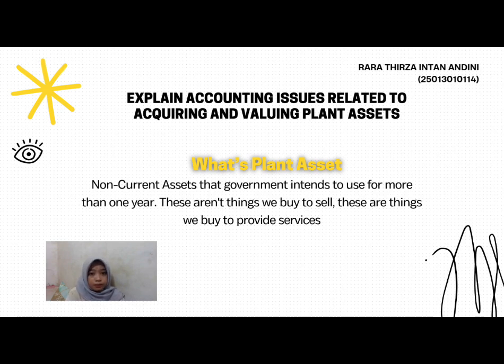So what is a plant asset? A plant asset is a non-current asset that government intends to use for more than one year. These are not things that we buy to sell, but things we buy to provide a service. There are two main issues that we are going to discuss. The first issue is when do we officially record that we own an asset, and the second one is what price do we put on the balance sheet. To dive in, let's continue to the next slide.